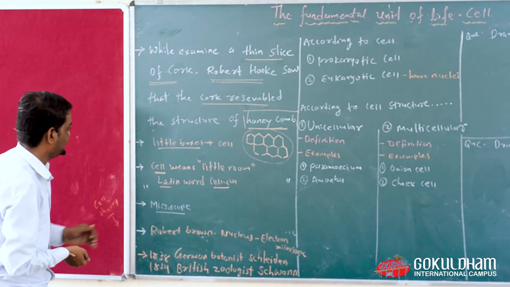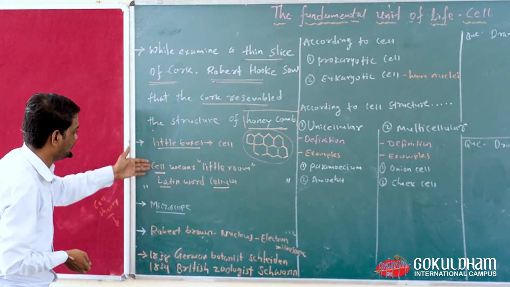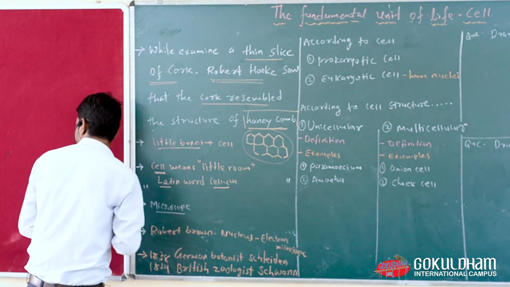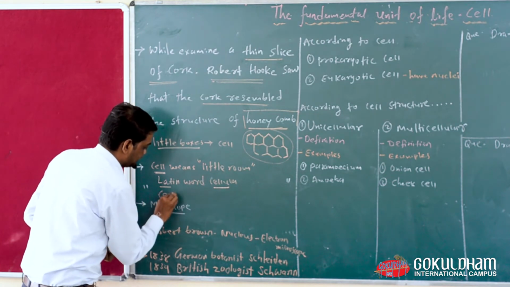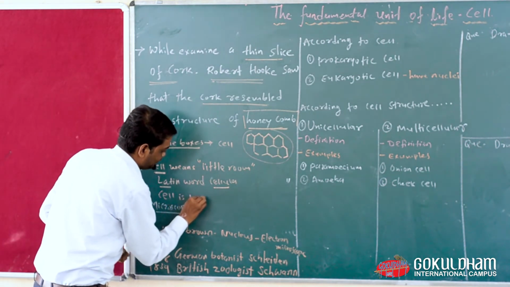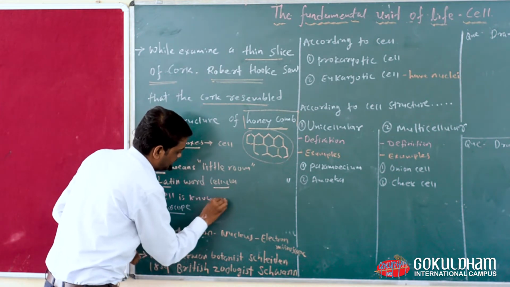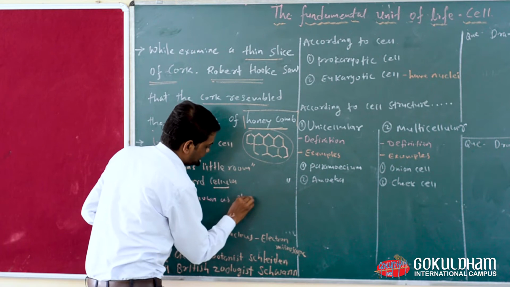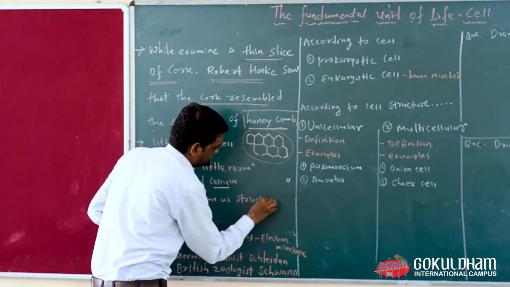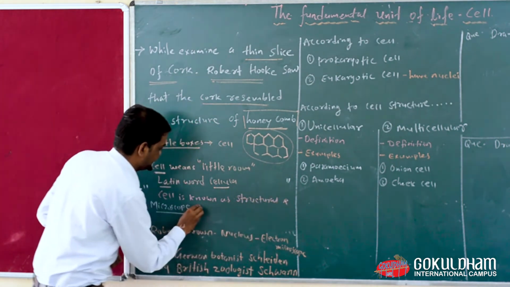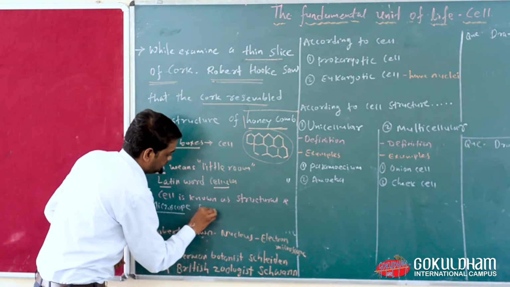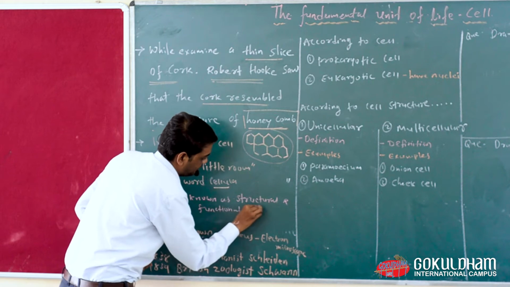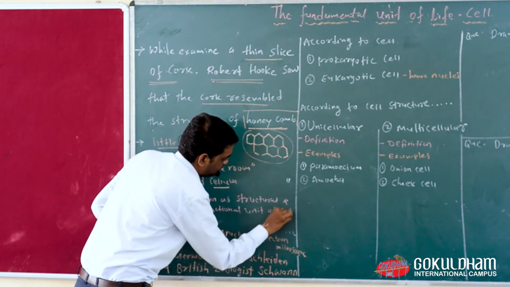From this we can also say that the cell is known as the structural and functional unit of life.